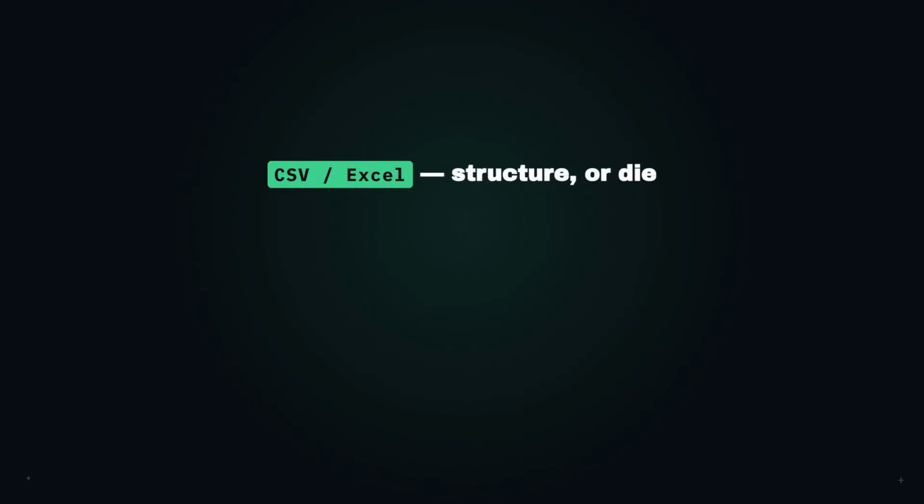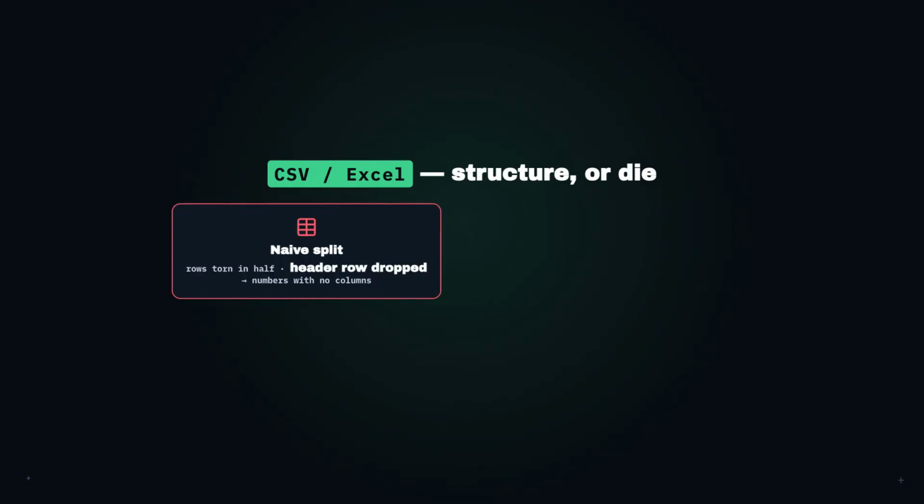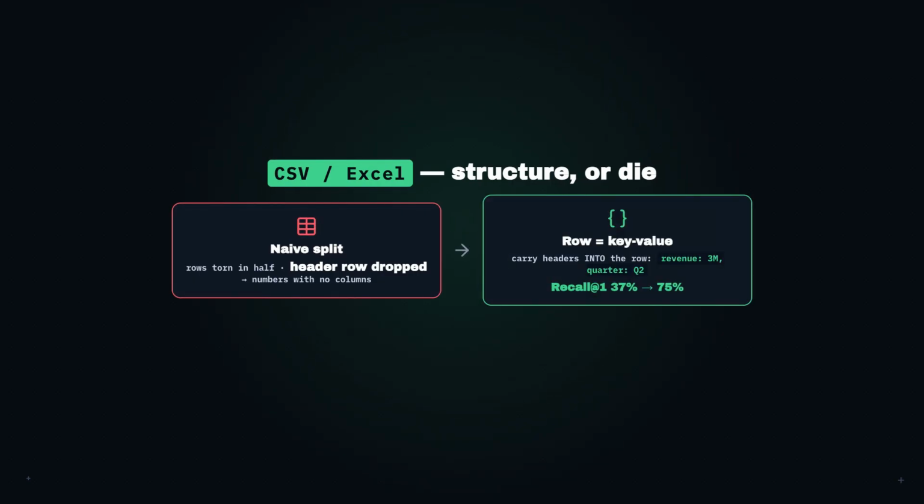Spreadsheets. Here's the killer. If you run a normal text splitter over a CSV, it slices rows in half and, worse, it drops the header row. So a chunk ends up as a pile of numbers with no idea which columns they belong to. Totally unsearchable. The fix is structure-aware chunking.